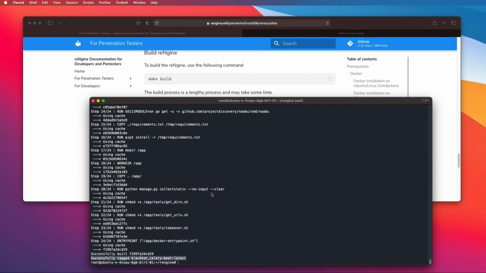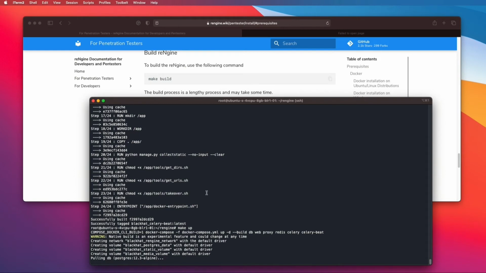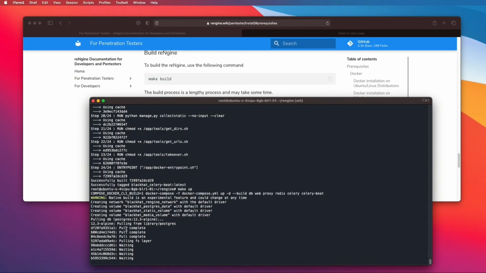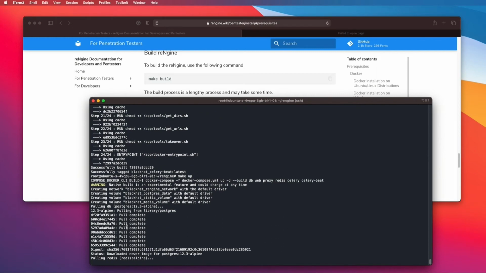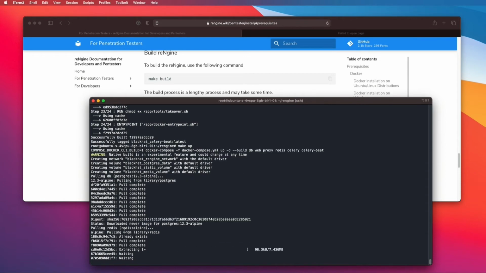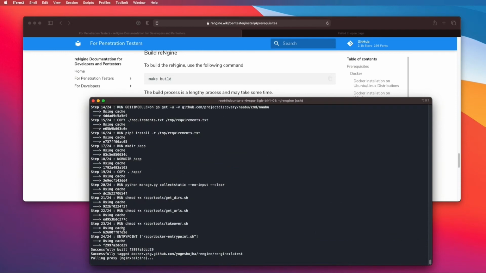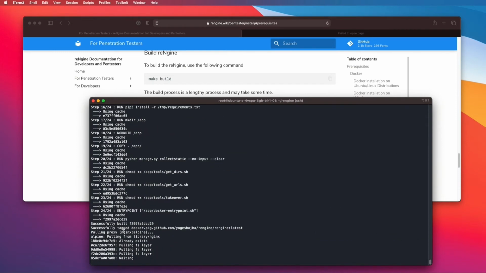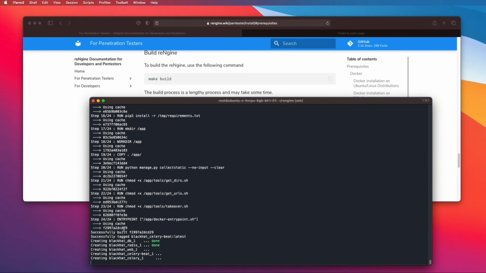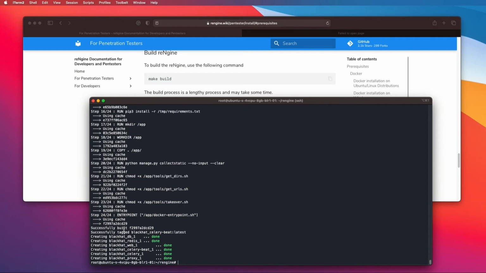The next step to run reNgine is make up. If you're using make up for the first time, it might take some time. It will download Postgres and a couple of other images as well, Redis, I think Celery, and Postgres. So it might take probably 2 to 3 minutes. I think it should be good. So it is pretty quick.